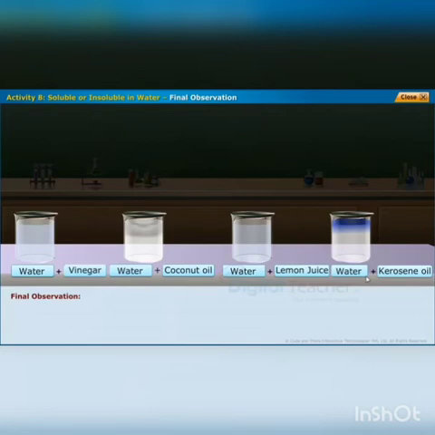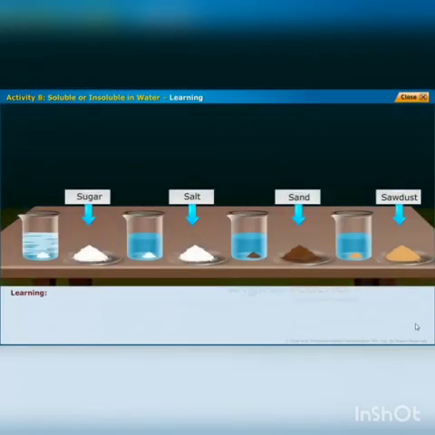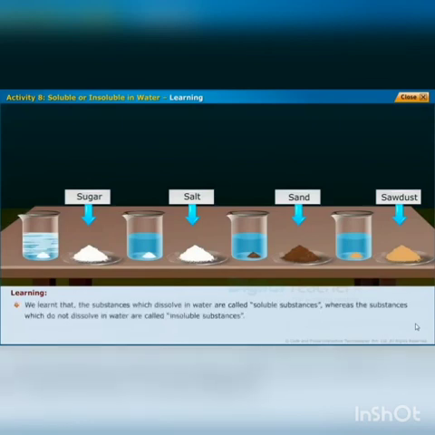So children, from this activity, what did you understand? Or what did you learn from this activity? Yes. Some substances are soluble in water, whereas some substances are insoluble in water. So, we can say the substances which dissolve in water are called soluble substances, whereas the substances which do not dissolve in water are called insoluble substances.